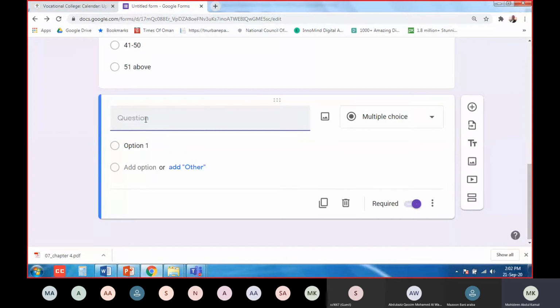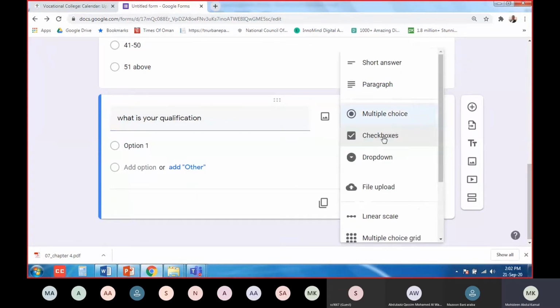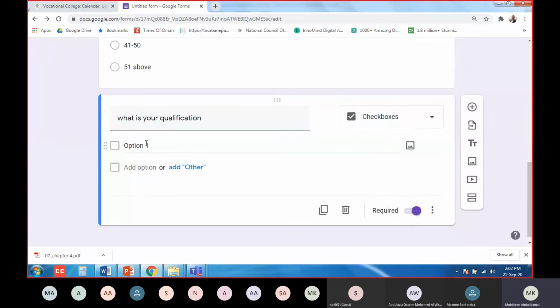For example, what is your qualification? Okay. I want this to be checkbox, so I will put checkbox.